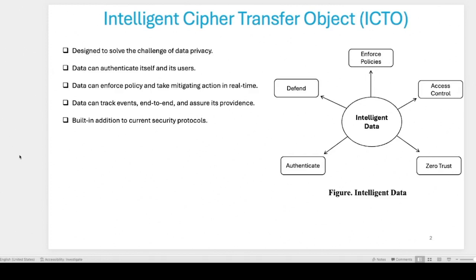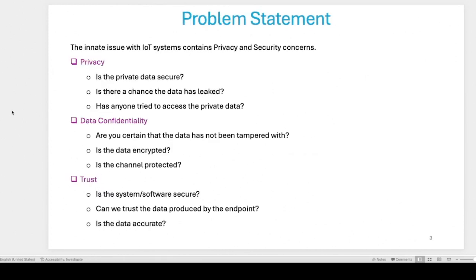The main thing is that they haven't revealed what the technology behind ICTO is, so we're trying to figure out what's exactly going on, what kind of cryptography they're using, and try to dissect it. Another issue we're trying to figure out is how well it does in constrained environments. Since it relates to data security, our main concerns also dealt with privacy, data confidentiality, and trust. I'm not going to go into detail on this, because it is innate to any data security scheme.